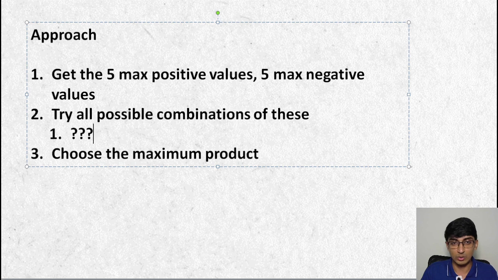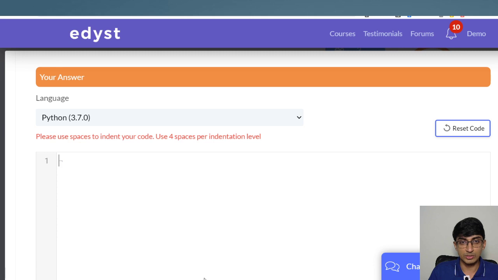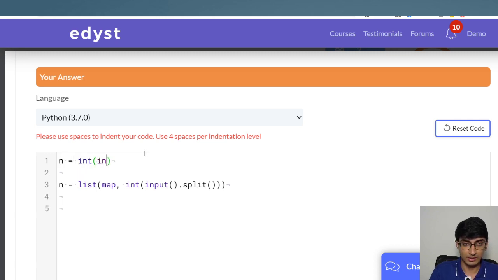So let me just start writing the code for this one. What's the first thing that we'll probably do in this code? The first thing that we need to do is get the input, that is the number of elements in the list. So that is list(map(int, input().split())), that is the array itself, that's not n. n itself is int(input()).